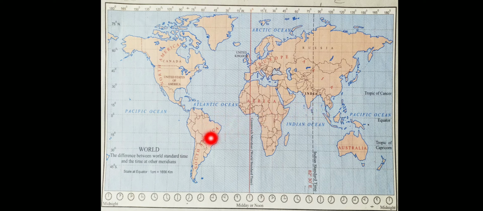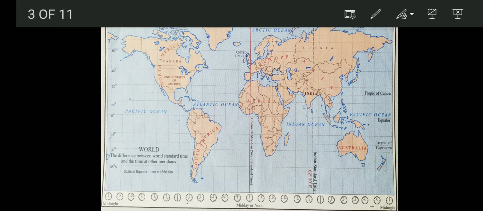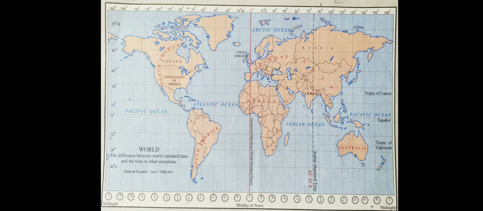Below, see, the clocks are shown, children, in this table, and with the help of these clocks we can understand here. Suppose on this 0 degree meridian it is 12. On the eastern side, the time will go on increasing: 1, 2, 3, 4, 5, 6, like that it will go on.